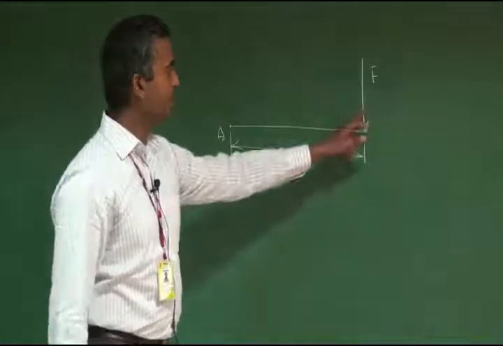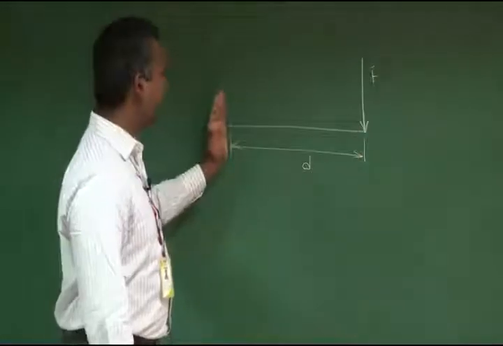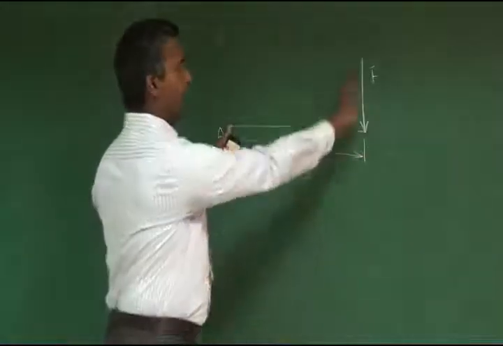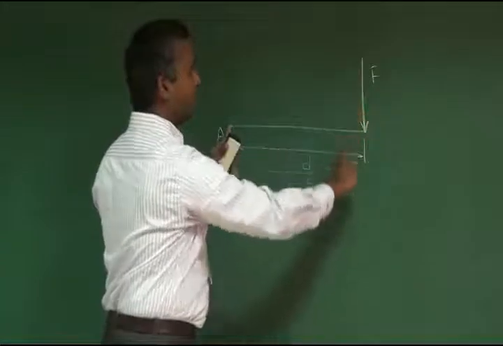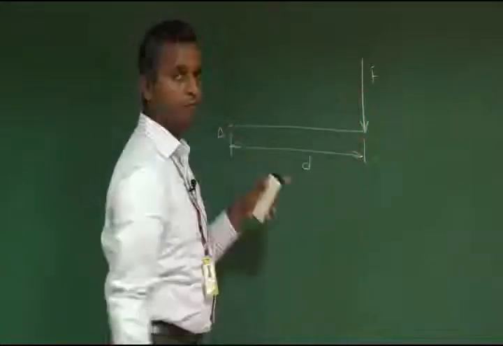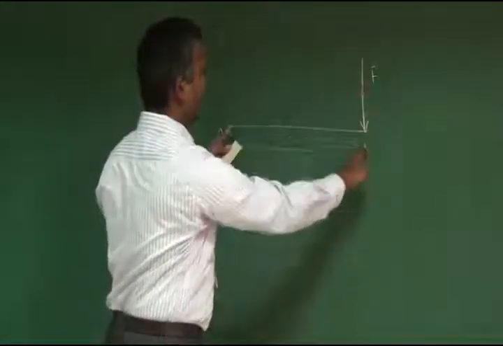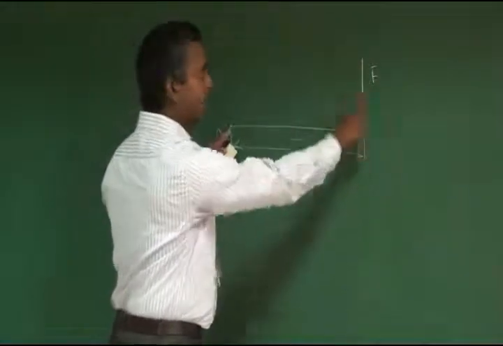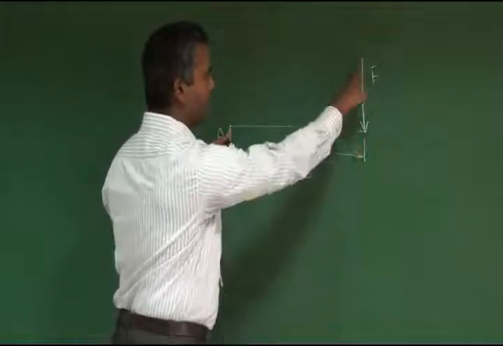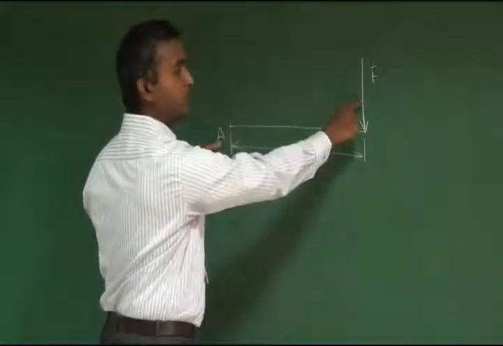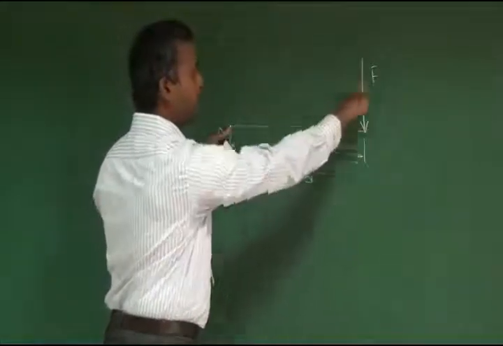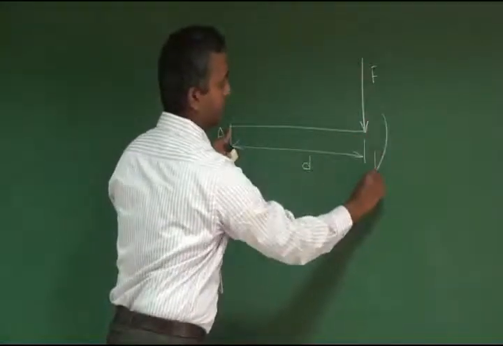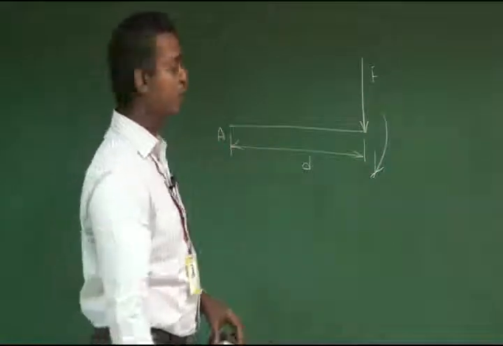That is the perpendicular distance between the line of action of the force and the particular point. The force is giving a clockwise rotation of the point, because the force is acting from the right hand side of point A and is moving downwards. It is trying to rotate this point clockwise, so it is called a clockwise moment.